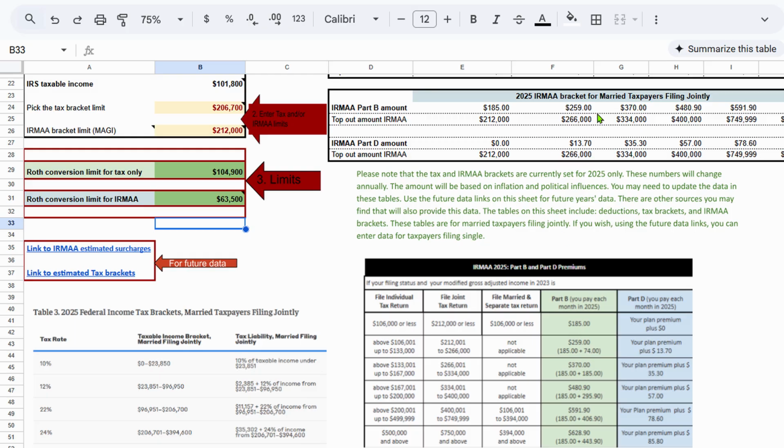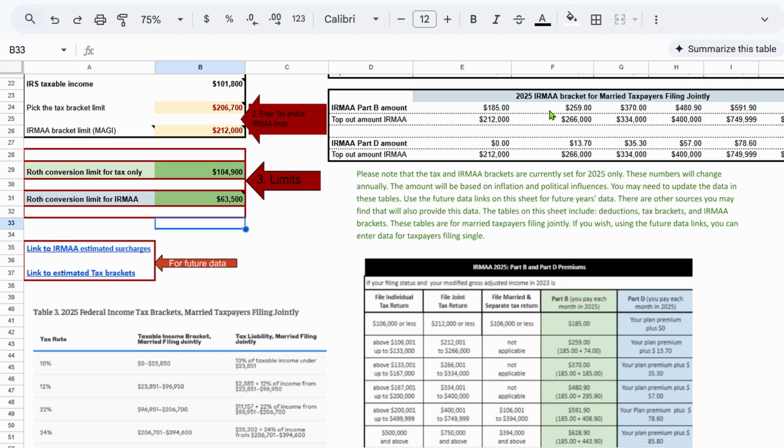So let's say, okay, you know what? I'm willing to spend $259 this year. Now remember, for 2025, you would pay the IRMAA in 2027 because there's always a 2-year look back at your tax return in order to determine your surcharge.